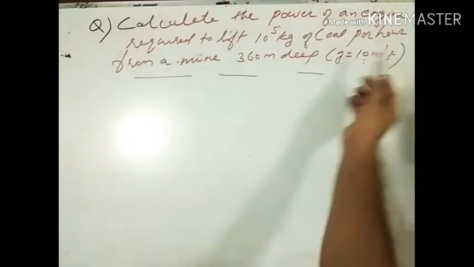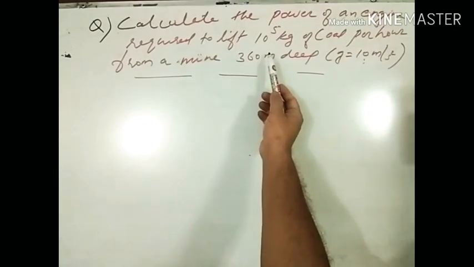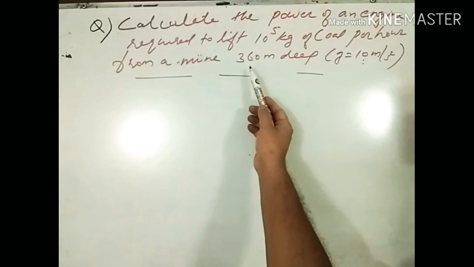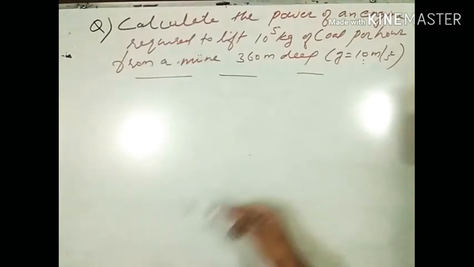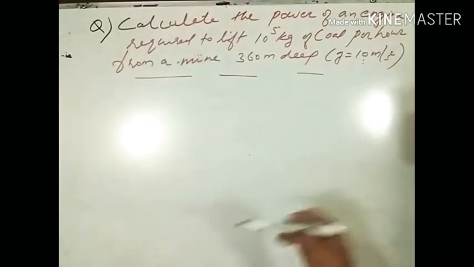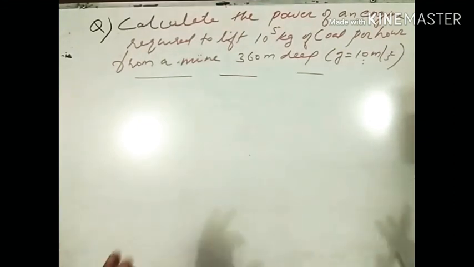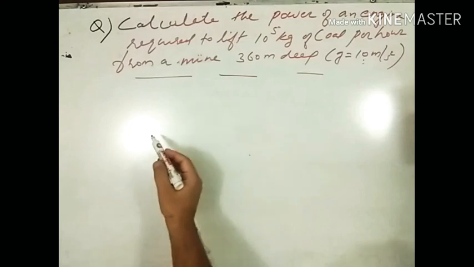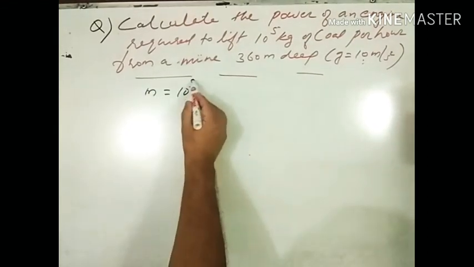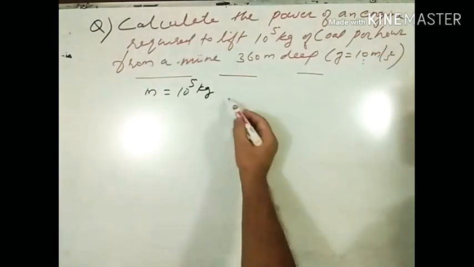Calculate the power of an engine required to lift 10 to the power 5 kilogram of coal per hour from a mine 360 meter deep. g is 10 meter per second square. We have to calculate the power of the engine. So whenever you get a problem, read it very thoroughly and find out the given quantities. The mass is 10 to the power 5 kilogram, that is the mass of the coal.